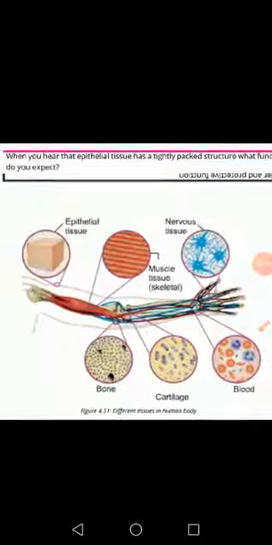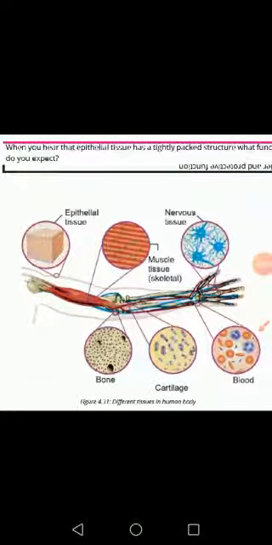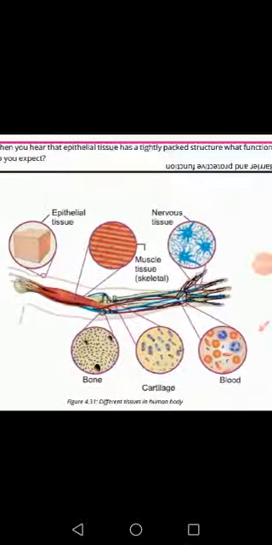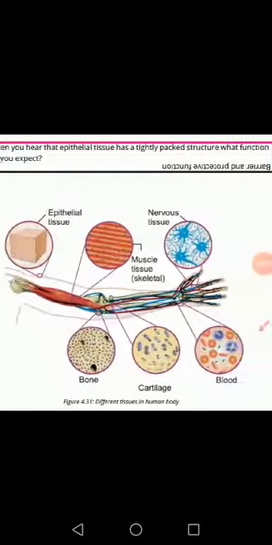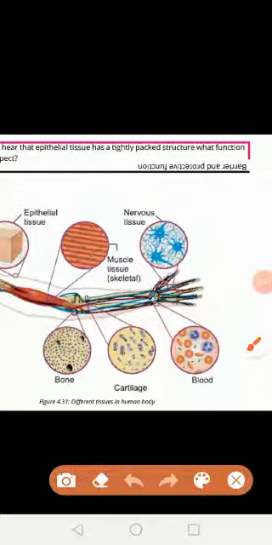Another question: when you hear that epithelial tissue has a tightly packed structure, what function do you expect? Tightly packed means they act as a barrier and protect different organs. They have barrier and protective functions.